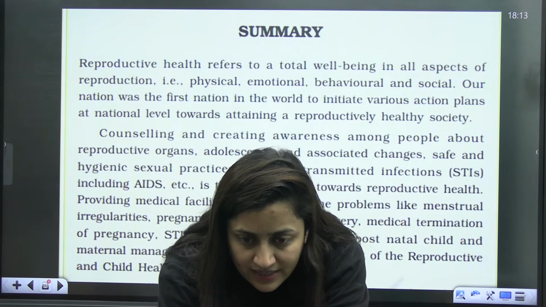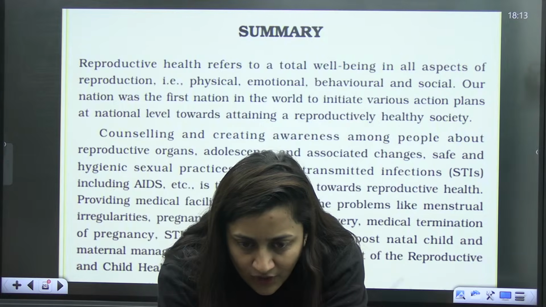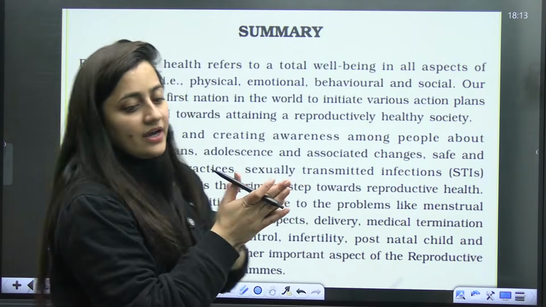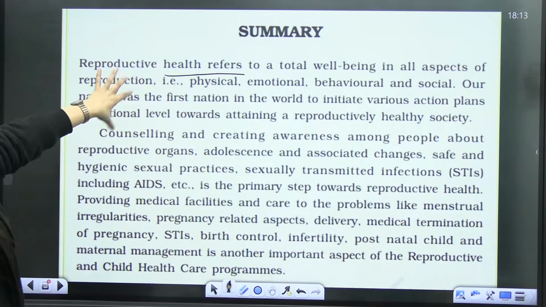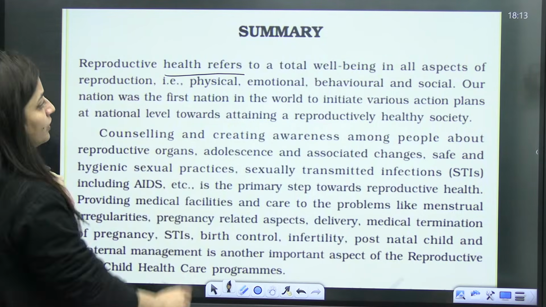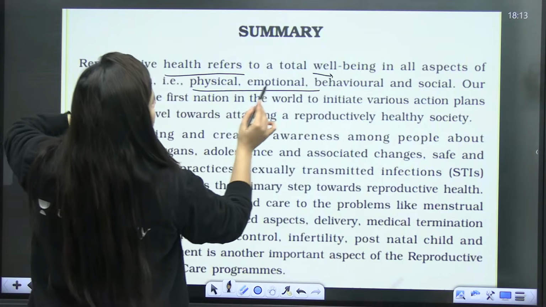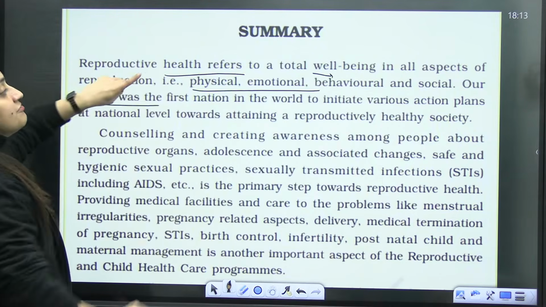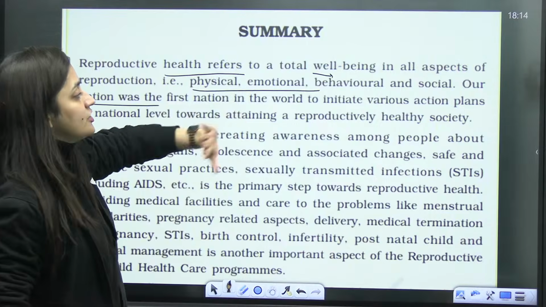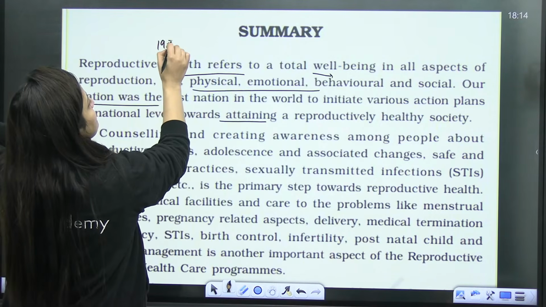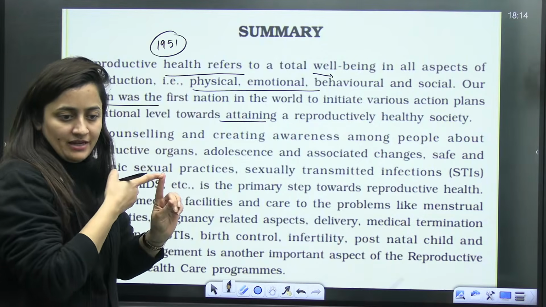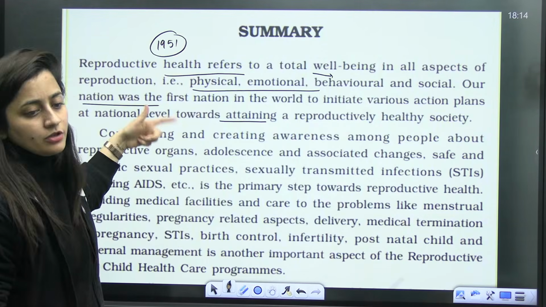So let's read some points from the summary as well. Reproductive health refers to total well-being in all aspects of reproduction, as I told you earlier: physical, emotional, behavioral, and social. Our nation was the first in the world to initiate action plans to attain a reproductively healthy society, in 1951 with the family planning program. You can read the summary for quick revision.